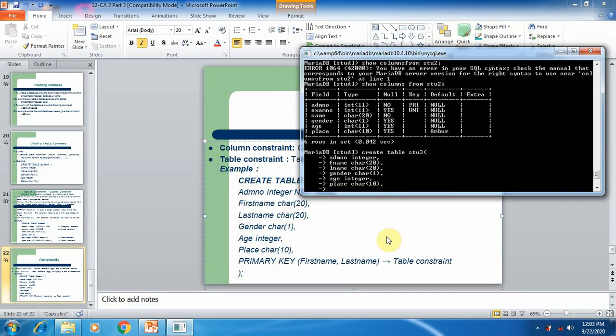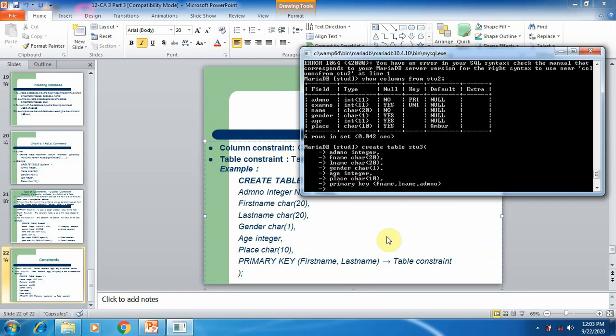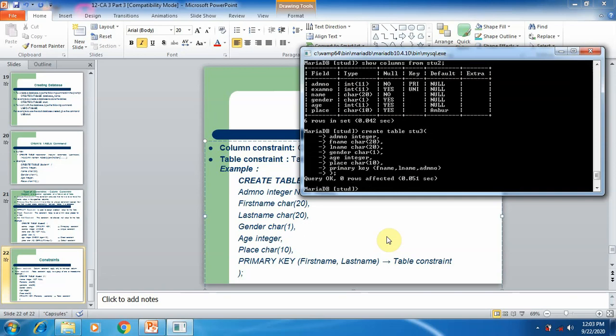After that, now we are going to set the primary key at the end of the table to a group of columns, namely F name as well as L name. If you want to add more columns, you can add here. I am going to add admission number also, admin number. So simply close the parenthesis and then close the table command parenthesis and then type the semicolon. Here the command is successfully executed.